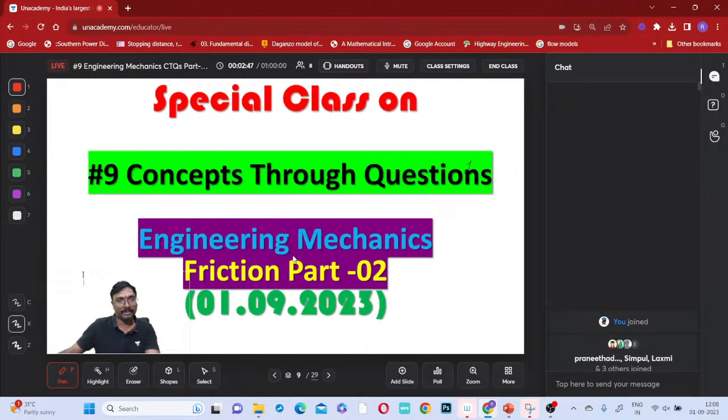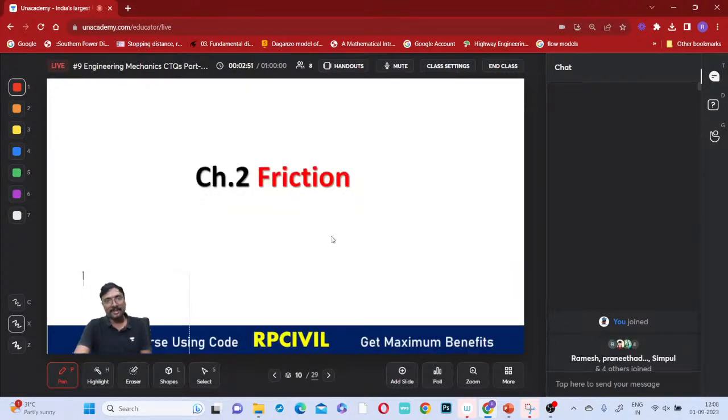Concept through questions, engineering mechanics part 2. The first part gets over, and the second part we are doing. Friction only we are discussing now. Mostly today friction may be ending.